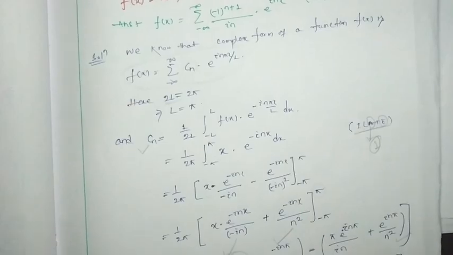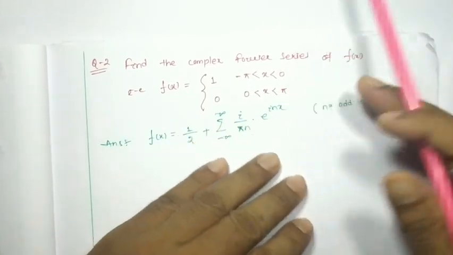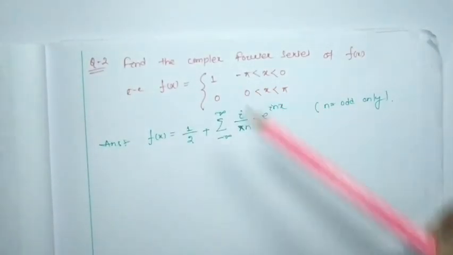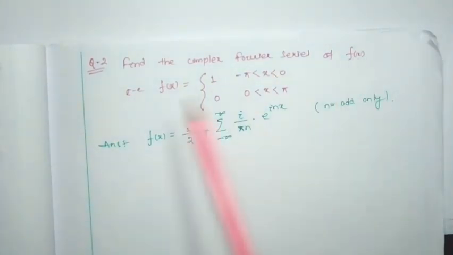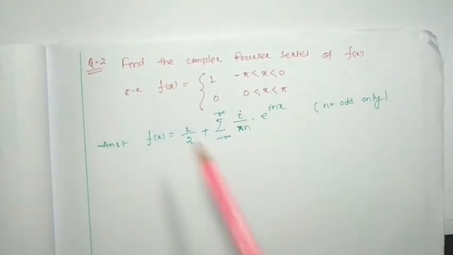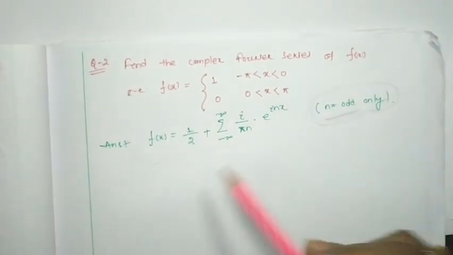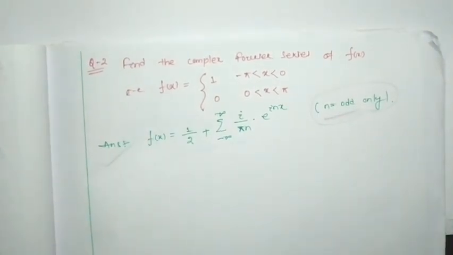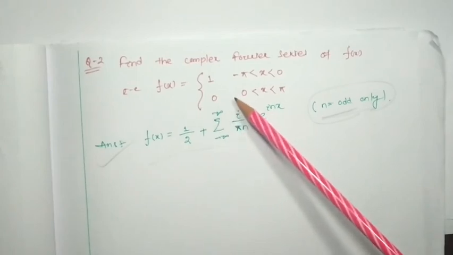Now, here is another question for you, a home task that you have to do by yourself, and this question we are going to discuss in our next class. That is, find the complex Fourier series. This is 1 in between minus pi to 0, 0 to pi, and this one will be the answer for n equal to odd only. Try by yourself, and in detail we are going to discuss this solution in our next class.